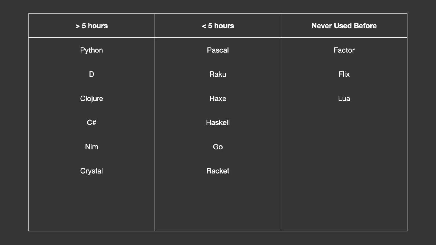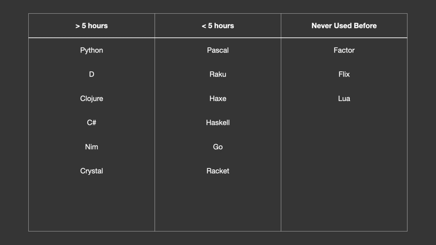In the first column we have languages that I've used a bit. I put over 5 hours for the sake of argument, but realistically I've used each of these languages for probably over 24 hours each. Out of all the languages listed here, Python's the one I've used by far the most, but I have written a bunch of D and Nim in the past too. Crystal, Clojure and C# are ones that I've picked up quite recently.